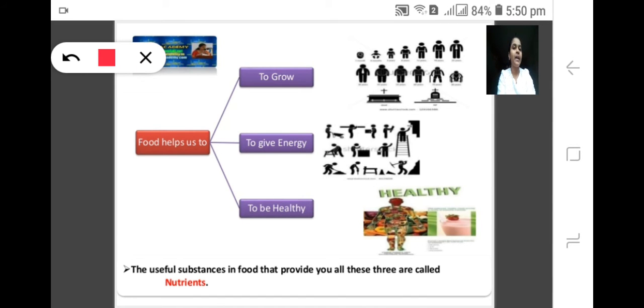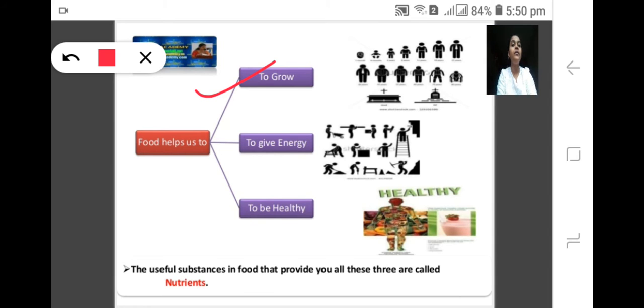So food helps us to what? Grow. Whenever you are small, a small kid will start growing, right? Why will it start growing? Because there is nourishment, because it is consuming food. So that is why the kid will start growing and it will reach its adult age.